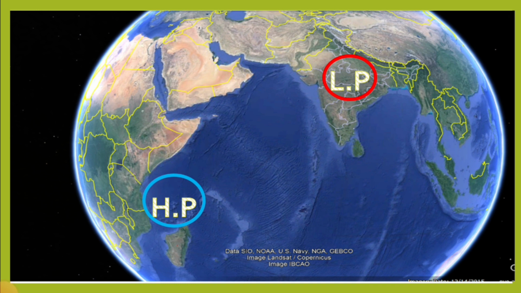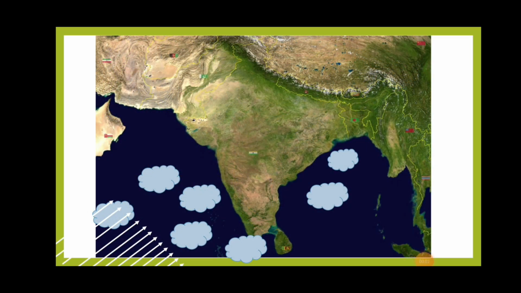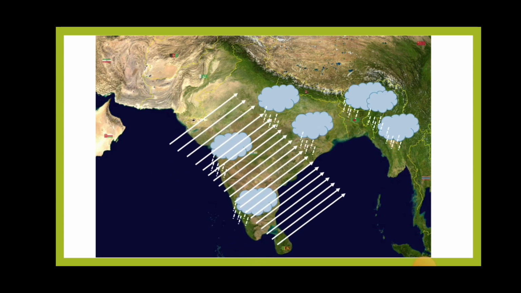develops. Due to this pressure difference, the winds of the high pressure region tend to move towards the low pressure region. As we all know, wind moves from high pressure region to low pressure region, and the southeast trade winds get attracted towards the low pressure region. After crossing the equator, it bends towards the right because of the Coriolis effect. So the wind is known as the southwest monsoon. Now the southwest monsoon picks up lots of moisture from the ocean and causes rainfall in the Indian subcontinent.